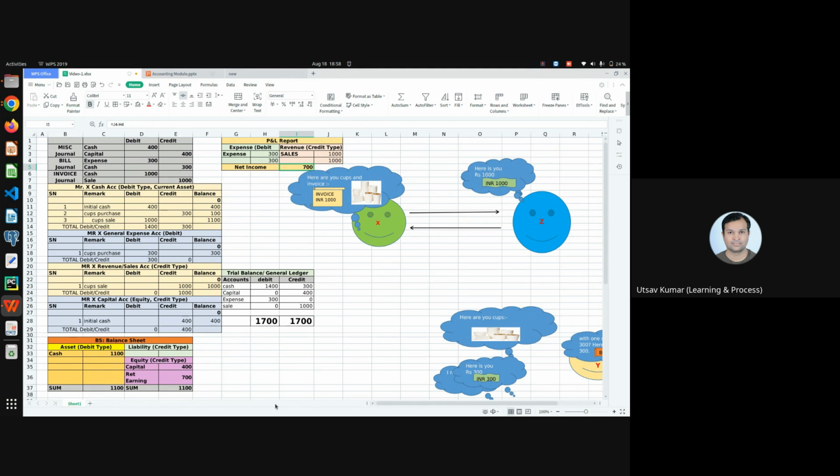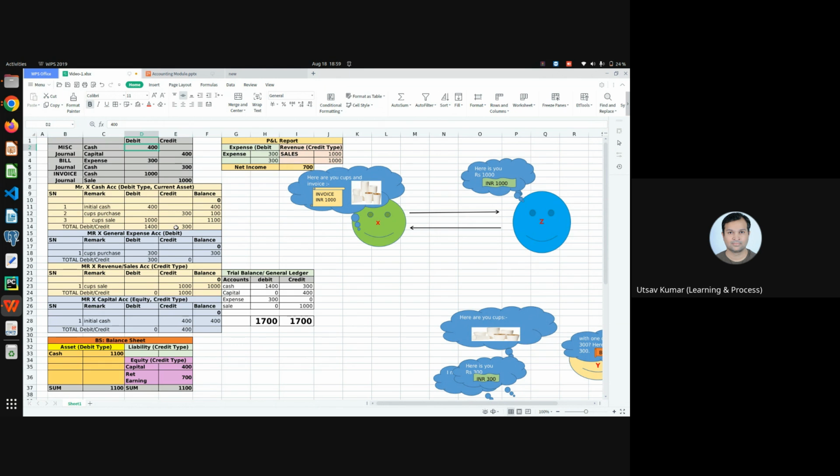So this is the basic concept of accounting, where we simply learn what is debit, what is credit, which particular account has to be debit, which has to be credit. And what is a balance sheet, what is a trial balance, what is a profit and loss report, what is an account, and what is ledger posting. Ledger posting is, after making a general entry, we simply make the entry in the respective accounts. That is called ledger posting.